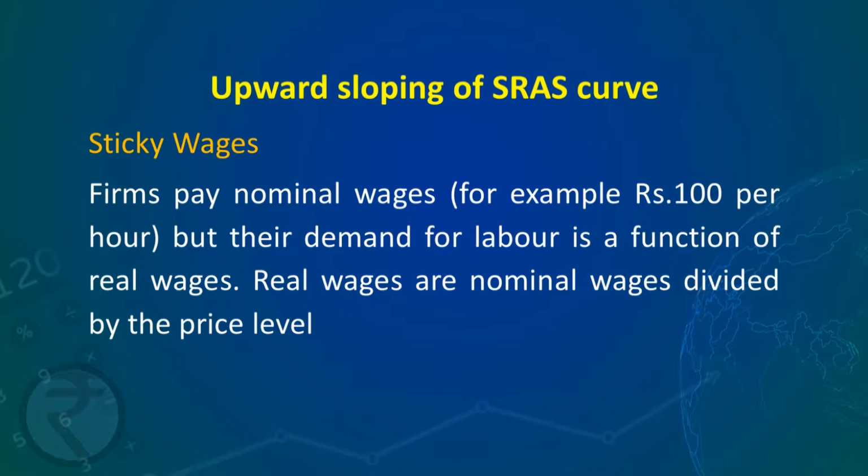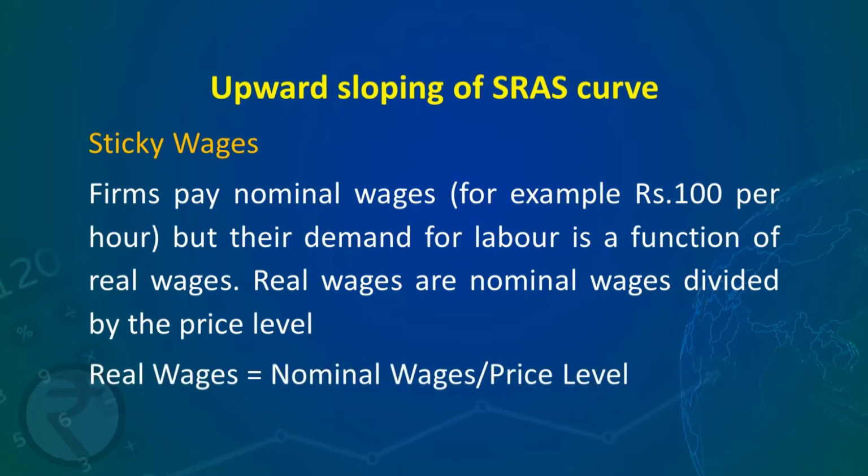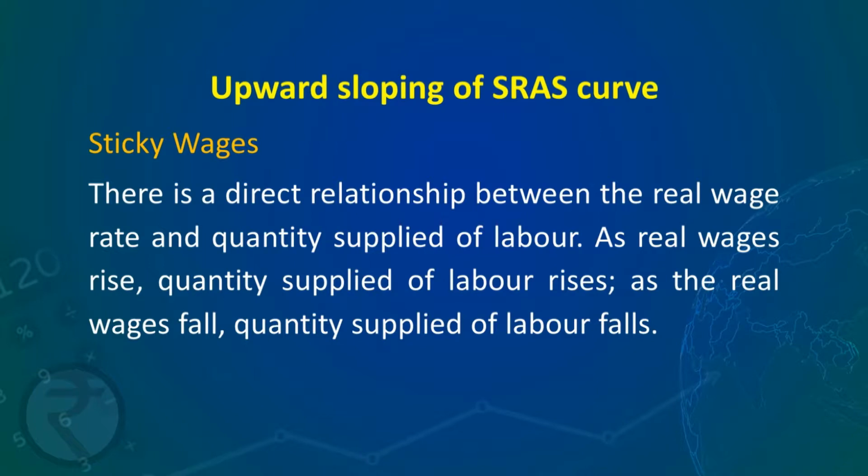Firms pay nominal wages, for example, rupees 100 per hour, but actually the demand for labor is a function of real wages. Real wages are nominal wages divided by the price level. So, real wages is equal to nominal wages divided by price level. Now, there is a direct relationship between the real wage rate and quantity supplied of labor.